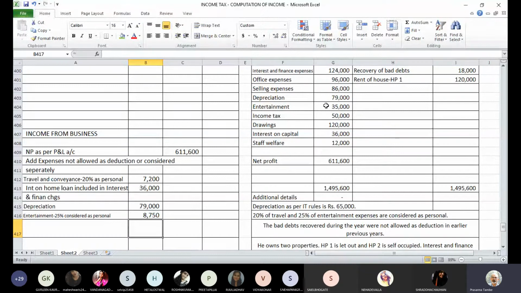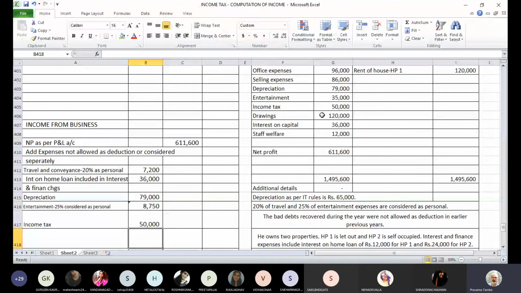Next is income tax. Income tax, as we have already discussed earlier also, income tax is not an allowable expenditure. Any amount which is paid as a tax on profit, like income tax, is disallowed. Same is the case with wealth tax also.